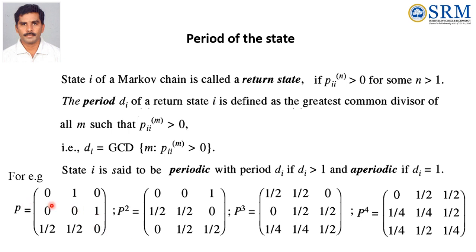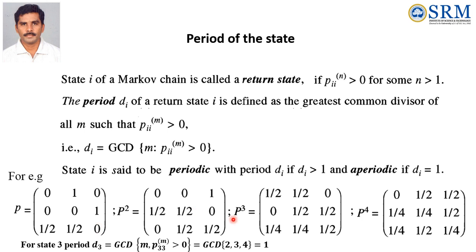For state 2 we can calculate P22, sorry, P11, that is 0, 1/2, 1/2, 1/4. Except the first step, all the other steps are greater than 0. Then similarly for state 3, the first step is equal to 0, and the second, third and fourth steps are greater than 0.